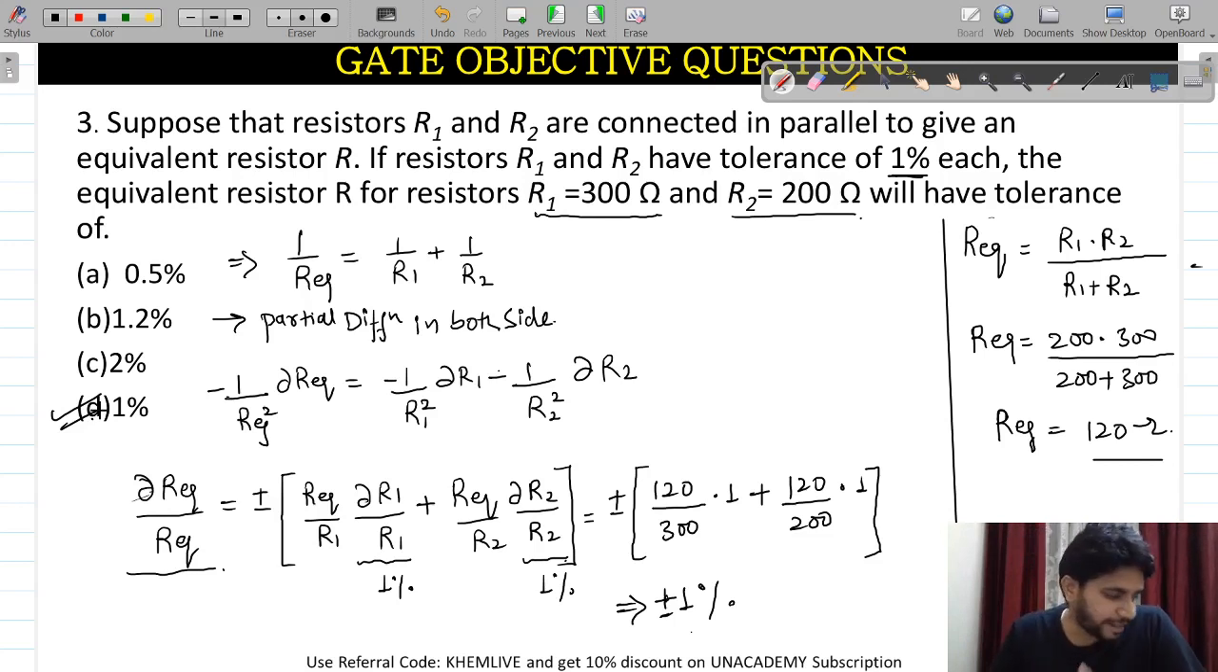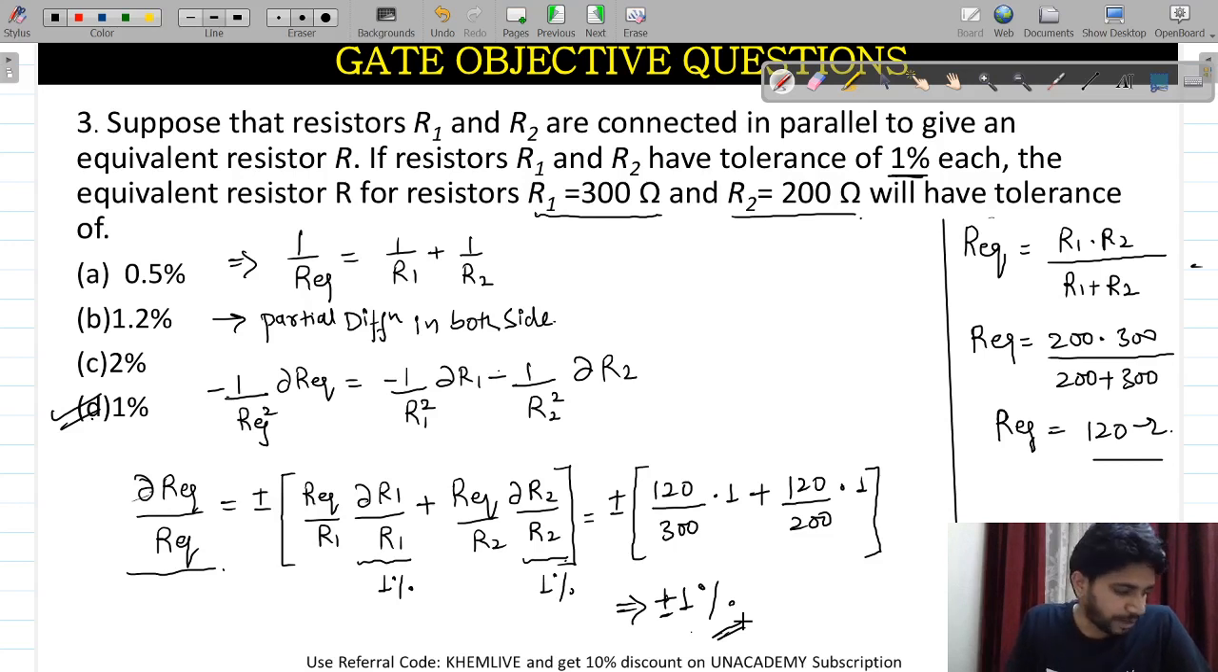This is a small derivation, and this part is very important. If you do it the other way, calculating the error for R1 and R2 separately and then adding them, it will not work. It will not give the correct answer for you. The trick will not work in this particular question. I really hope you are following what I am trying to convey.